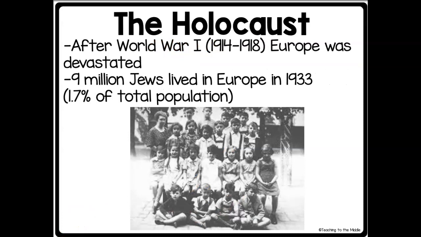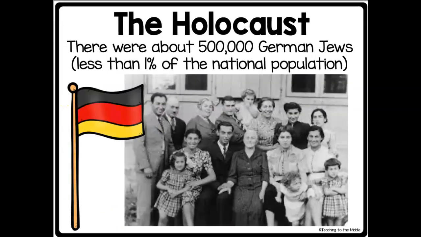So let's back up in time just a little bit. We know that after World War I, which took place from 1914 to 1918, the continent of Europe was just devastated. The land was destroyed, the economy was terrible, things did not look great. And at the time, 9 million Jews lived on the continent of Europe. That was in 1933. And this meant that they made up 1.7% of the total population.